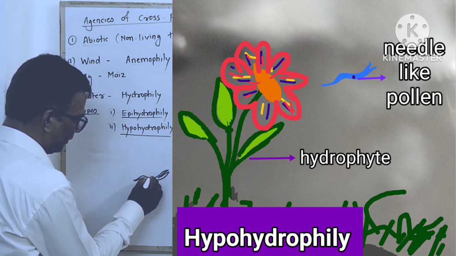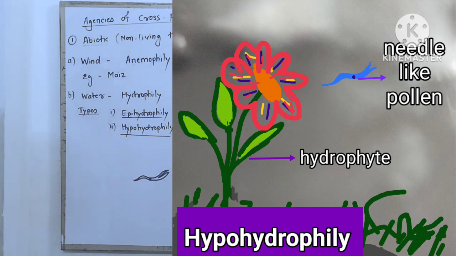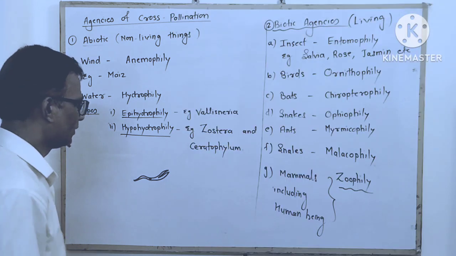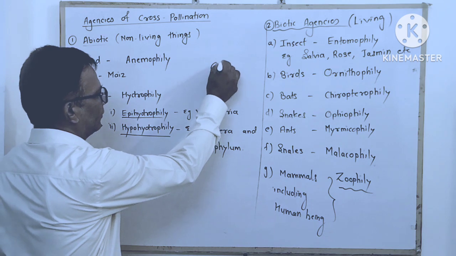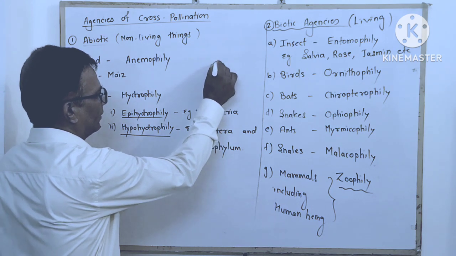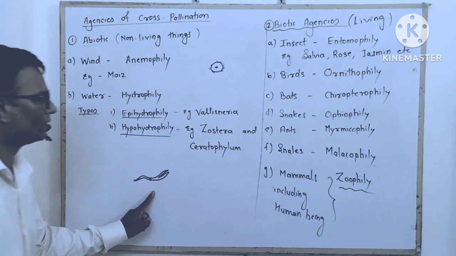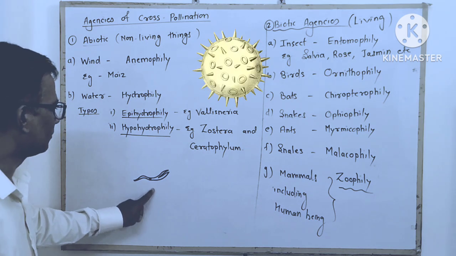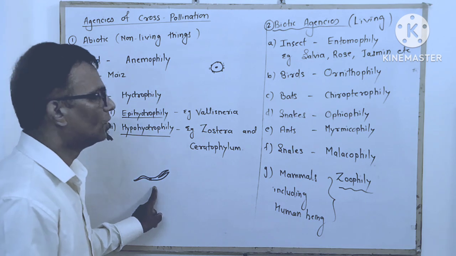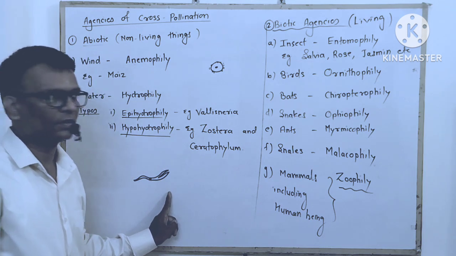It becomes needle shaped to swim under the water surface. Generally pollen grains appear circular in structure. But here the pollen grain loses its outer wall, the exine, to become needle shaped to resist the water current.